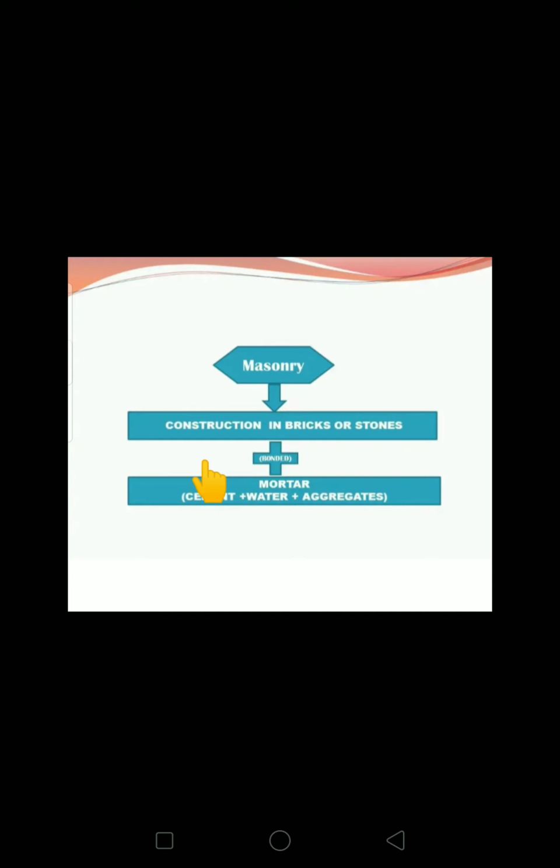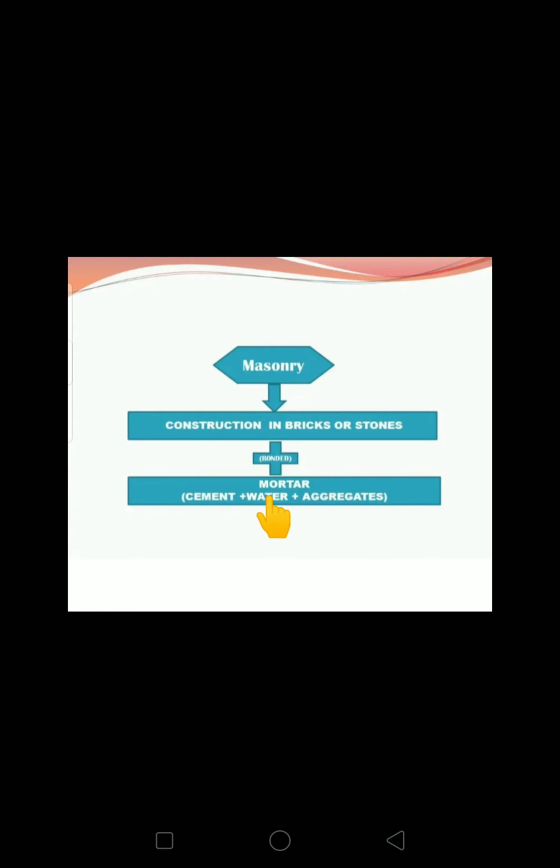Masonry is a construction in brick or stones with mortar. Okay, so that is called masonry. Mortar is the mixture of cement, water and aggregate. Here the aggregate is fine aggregate, because mortar means fine aggregate. If it is concrete, we use coarse aggregate. As we have seen what fine aggregate is, the mixture of cement, water and fine aggregate is called mortar.